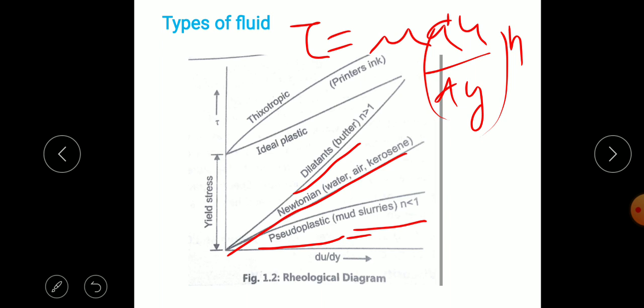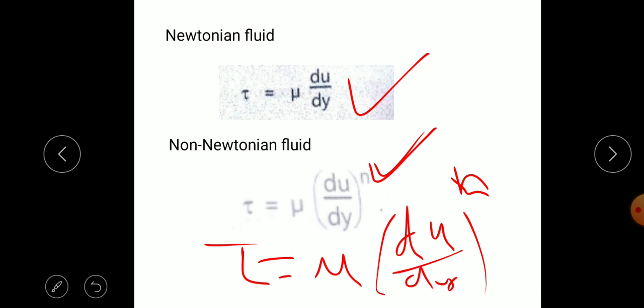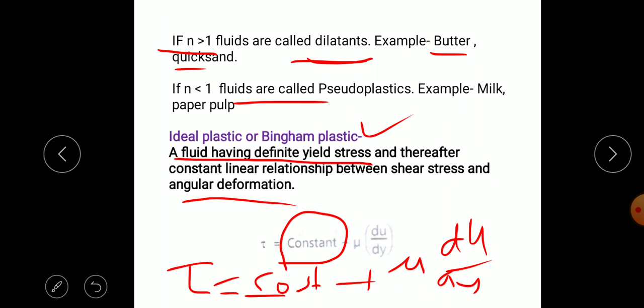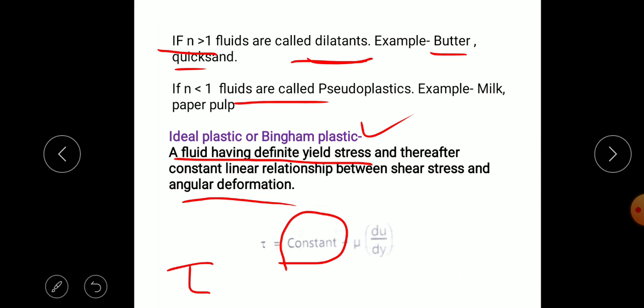And next type of fluid is ideal plastic, and ideal plastic has a certain constant yield stress. We can consider ideal plastic having a certain yield stress.